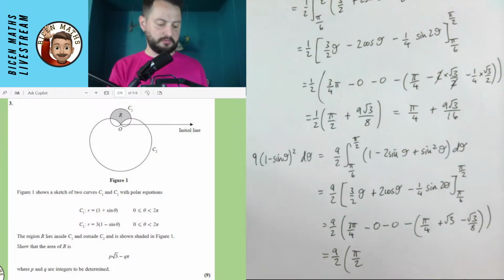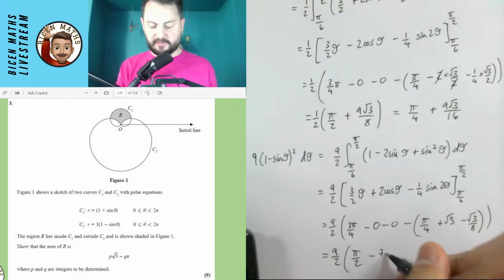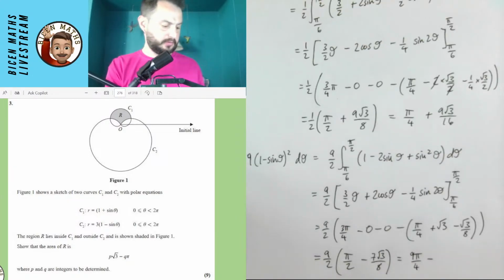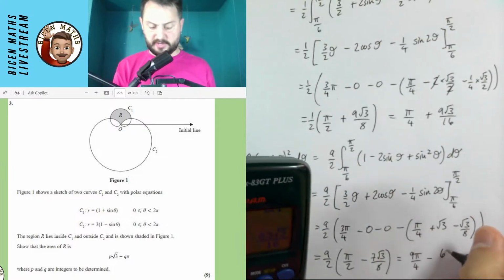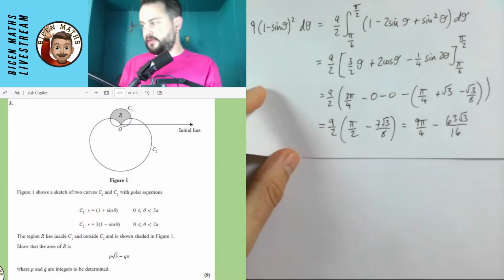That is just 7 root 3 over 8, and it's a negative. So it's going to be minus 7 root 3 over 8, which is, multiplying these out, 9 pi over 4 minus, my calculator keeps breaking, times 9 over 2, minus 63 root 3 over 16. That looks kind of big. I don't know. Let's see. This hasn't gone wrong.